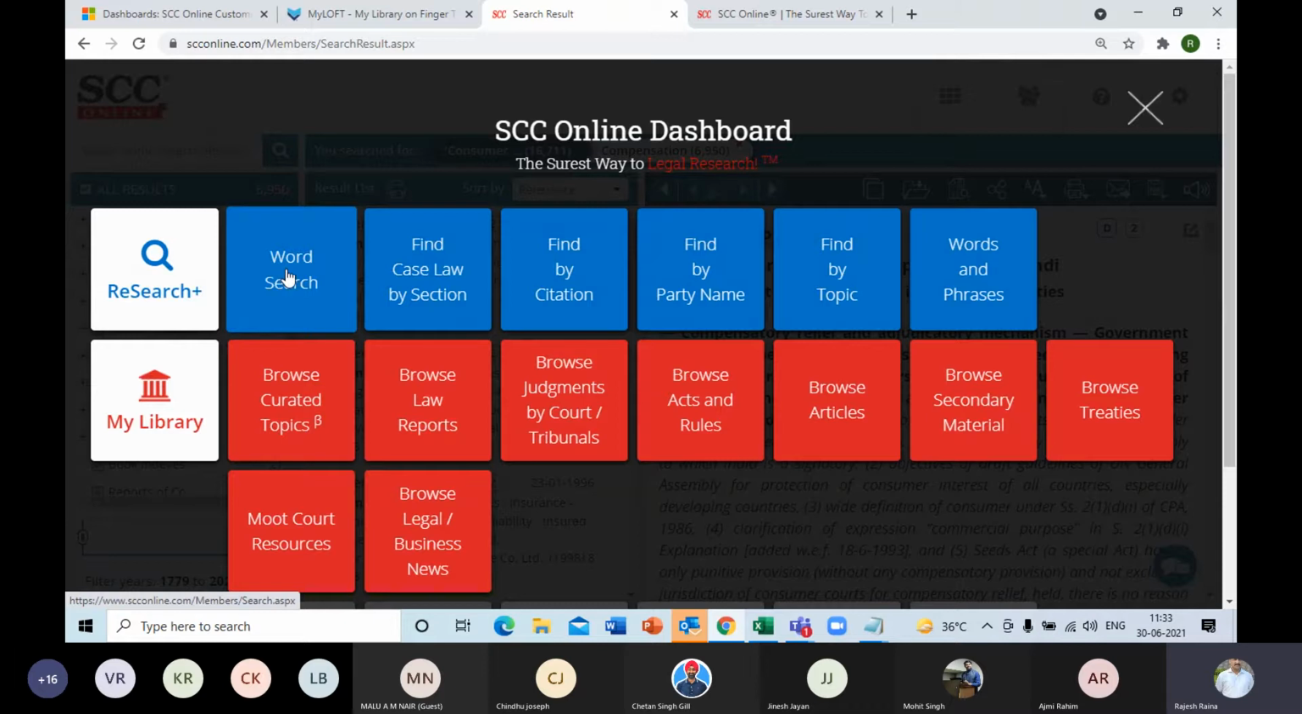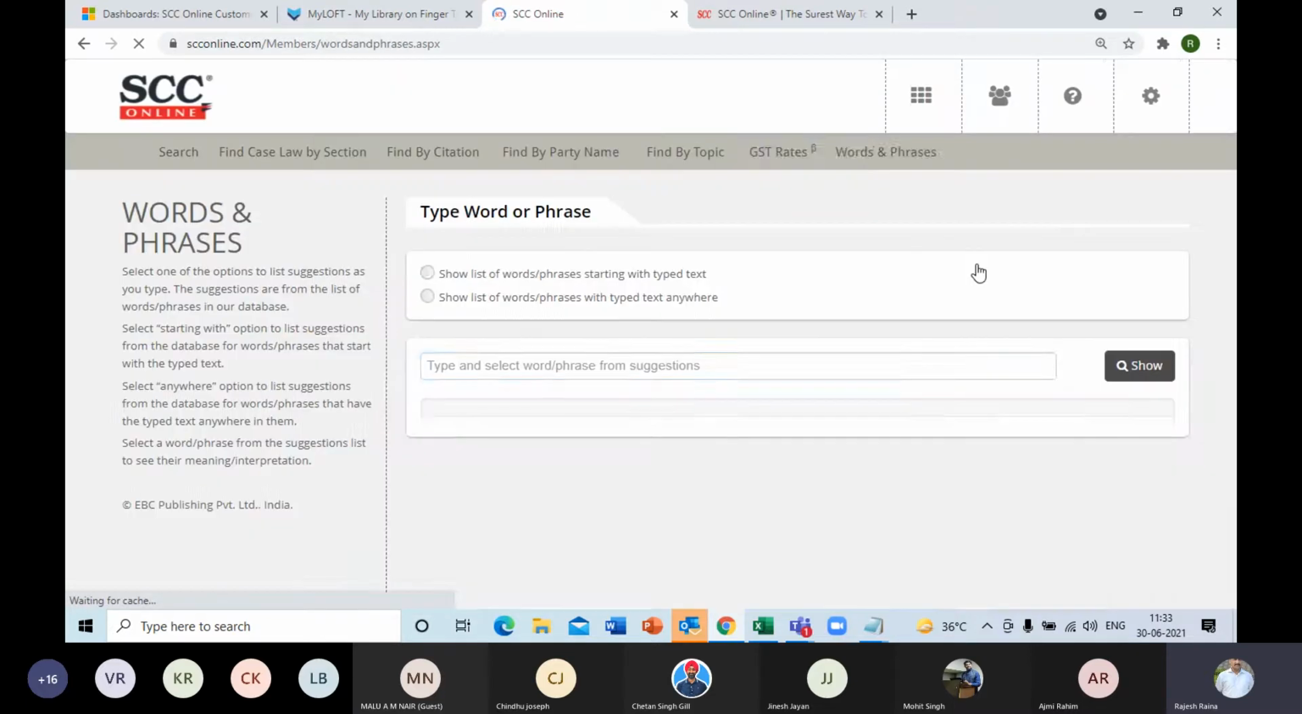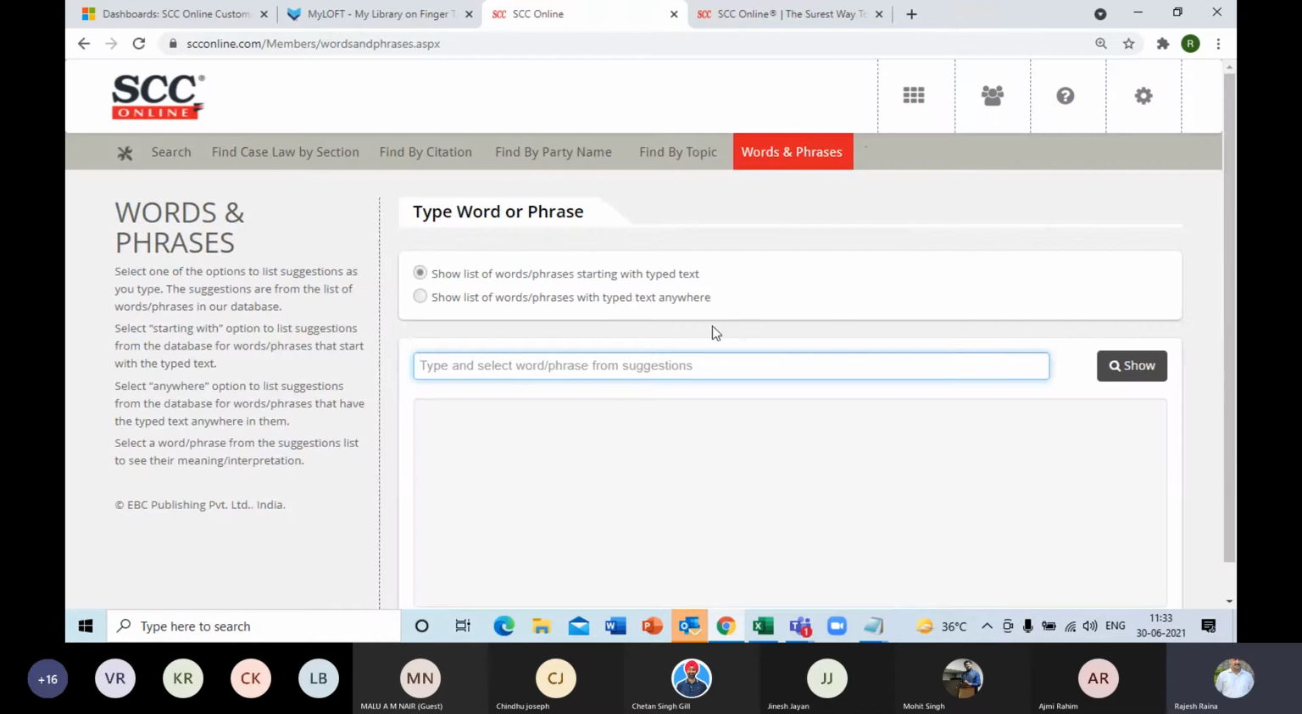Now, there are some other advanced search features also. We'll look at that later. Let me just move on to the other options that we have over here. Let me go to the last option, that is words and phrases. Now, words and phrases is an option where you can read the definition of a particular legal word or phrase.